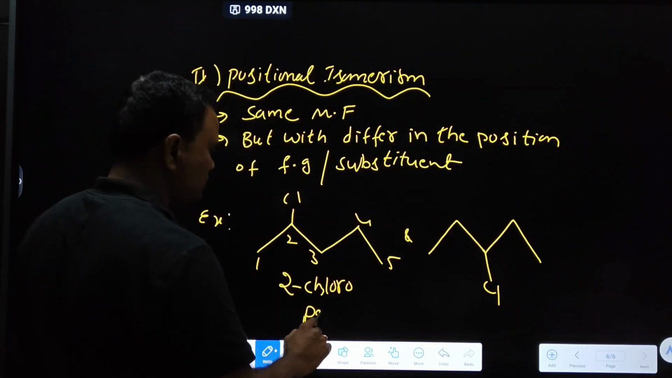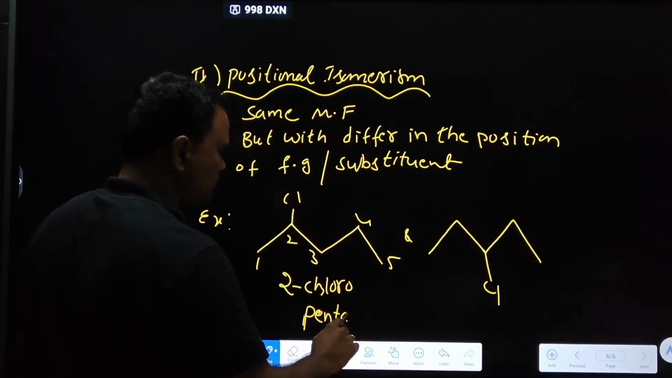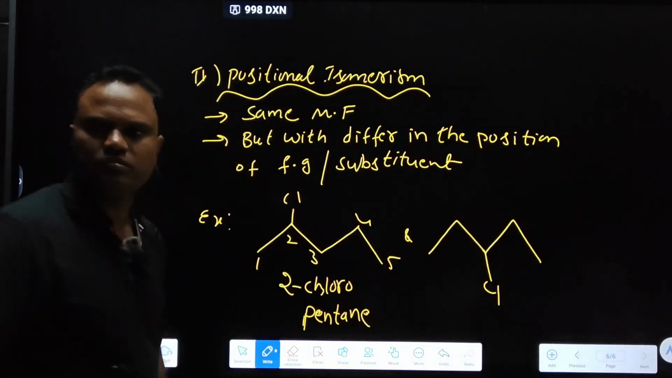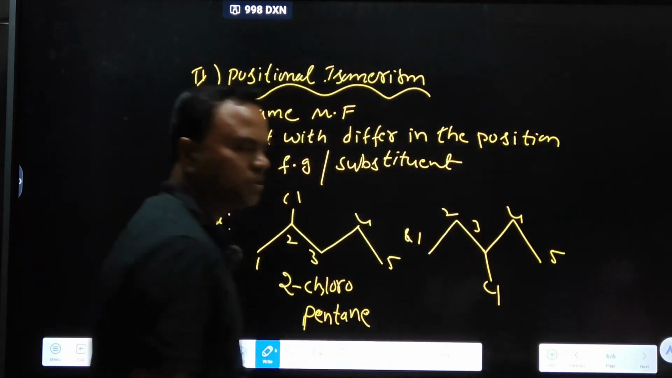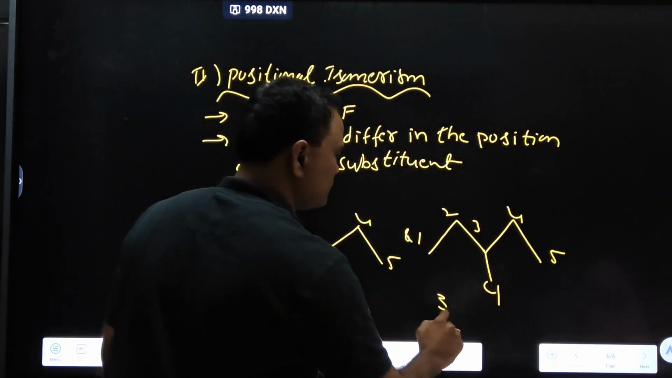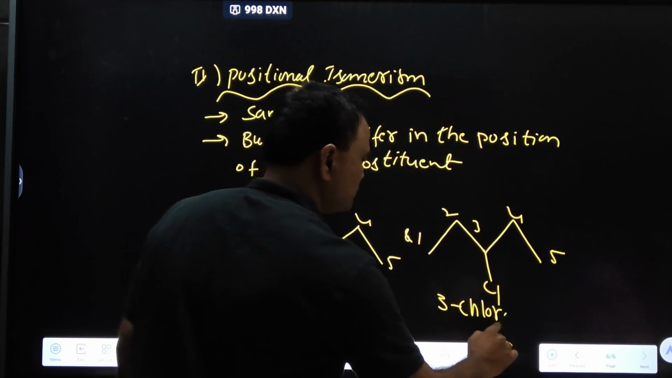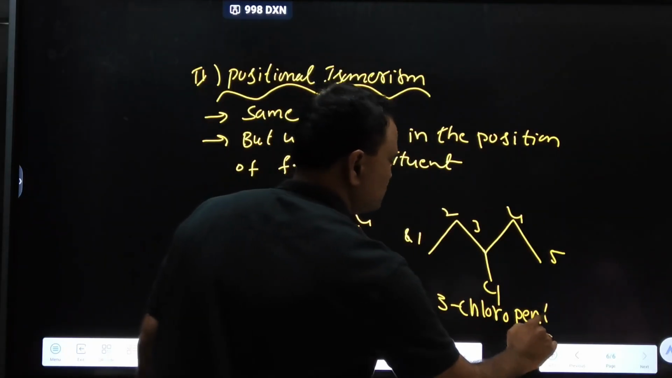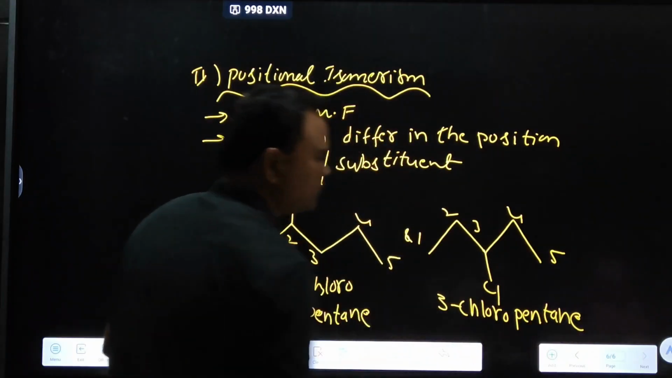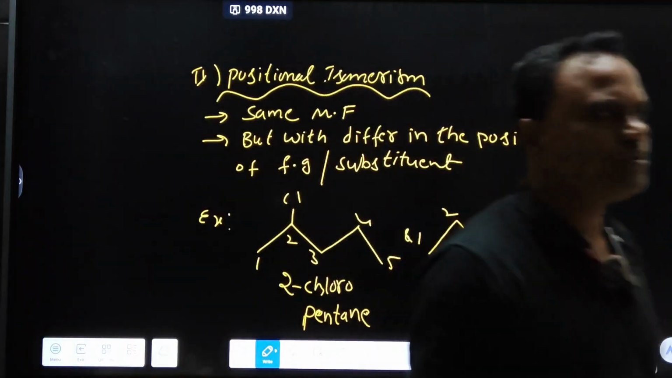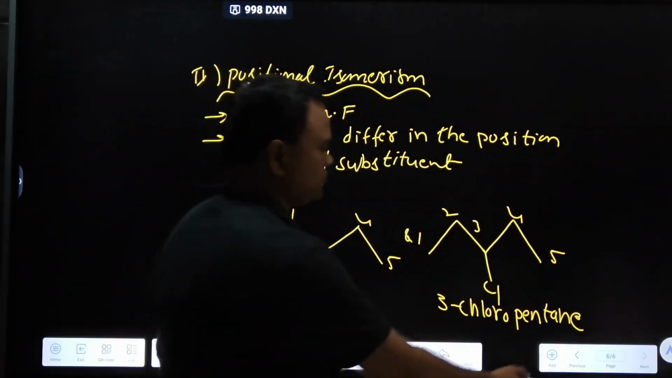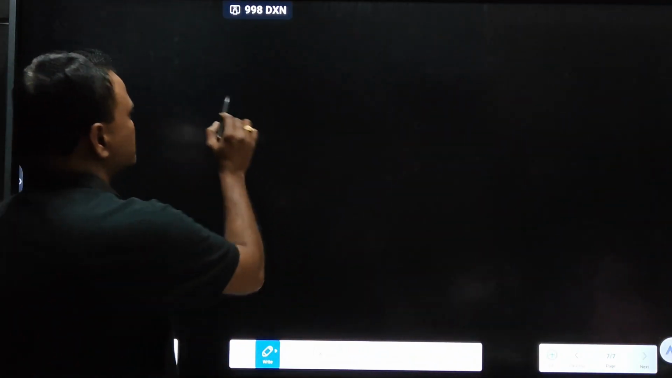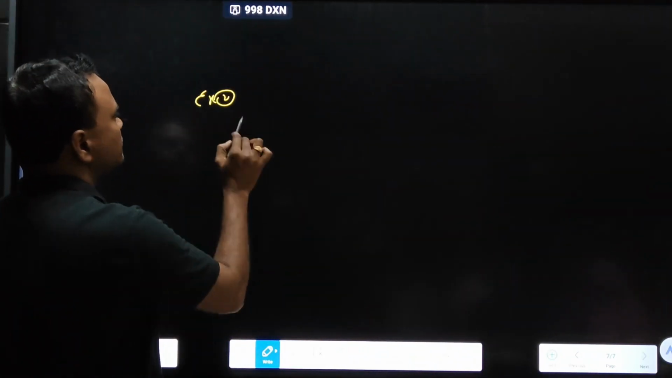2-chloropentane, 1 2 3 4 5, 3-chloropentane. These two belong to which isomers? Positional isomers. Next example, second example.